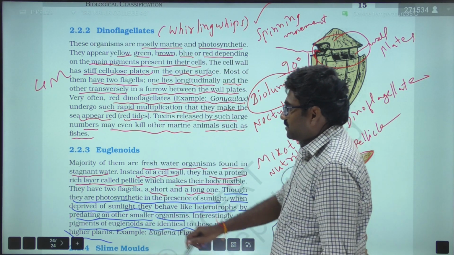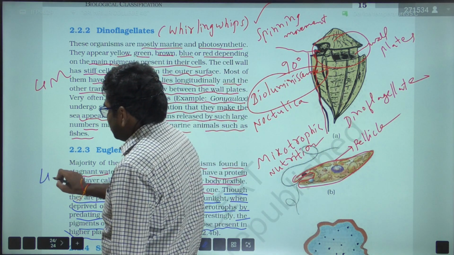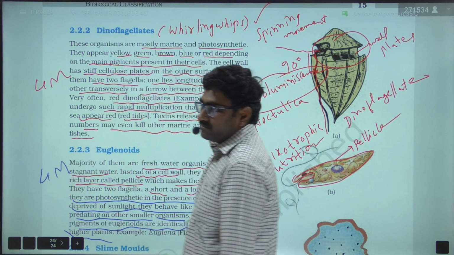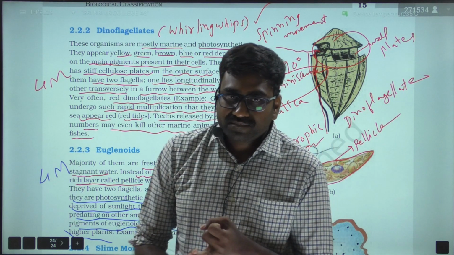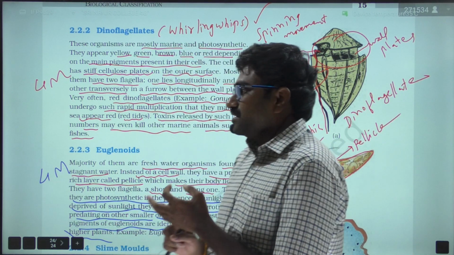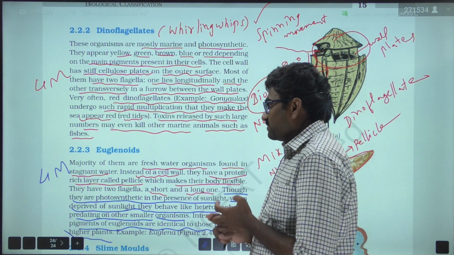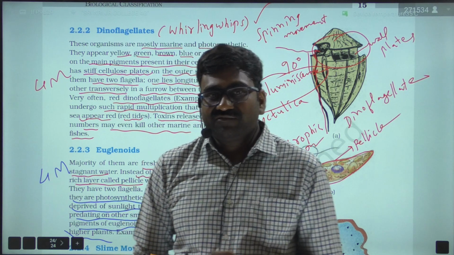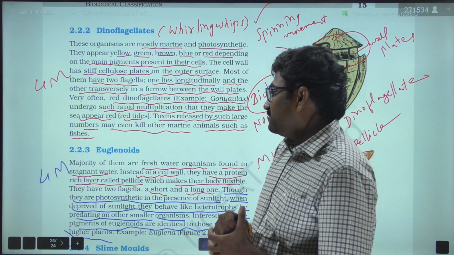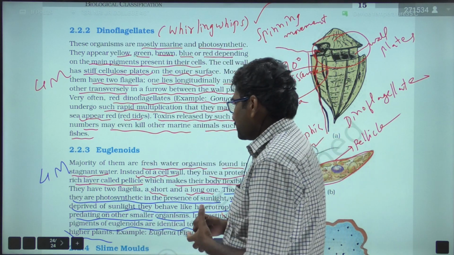So these are the 4 marks questions from this kingdom Protista. Chrysophytes, Euglena, dinoflagellates, so these 3 are very important. Apart from this, we have another 4 marks question in this chapter, that is the role of fungi in our daily life. Okay, so that we are going to discuss.